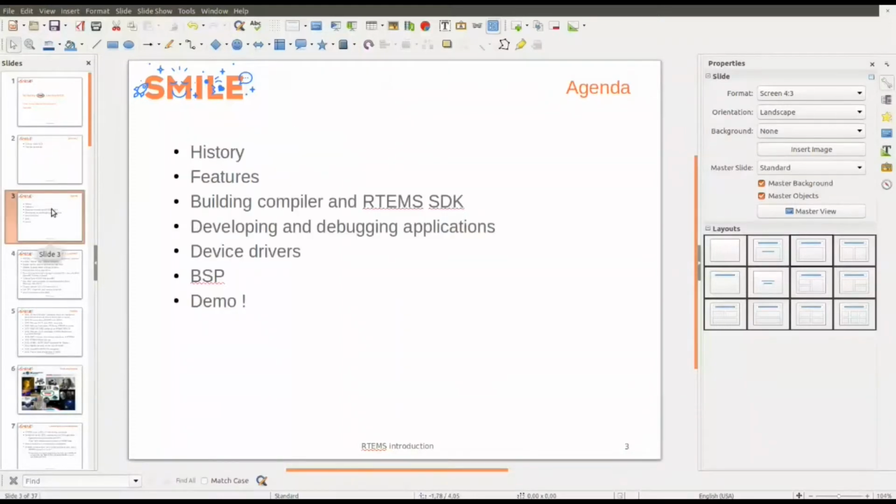What is the agenda? The agenda is first a small history about RTEMS, RTEMS features, how to build the compiler and to build the RTEMS SDK, actually to build the operating system, how to develop and debug applications, device drivers, some words about the BSP, and at the end of the conference, I will do some demonstration with an emulator, QEMU, or with Raspberry Pi for real test on GPIO.